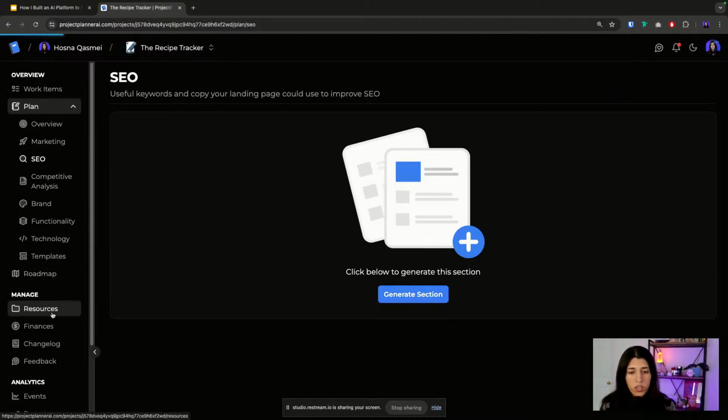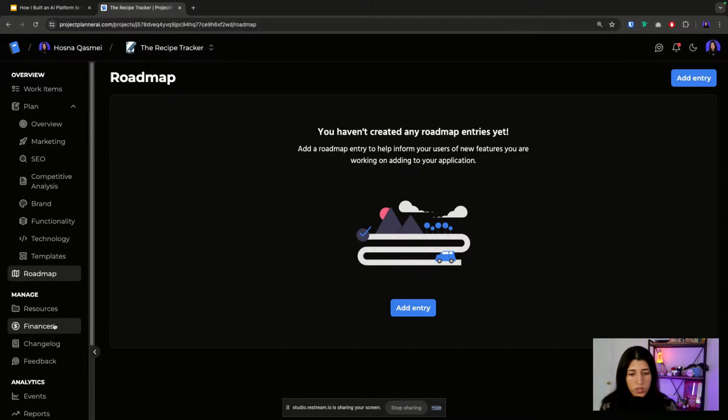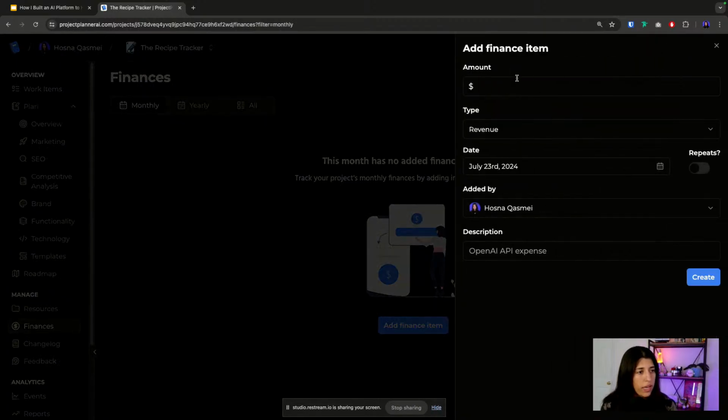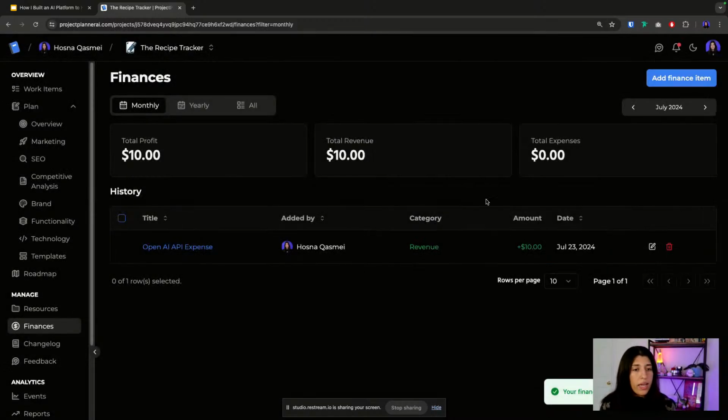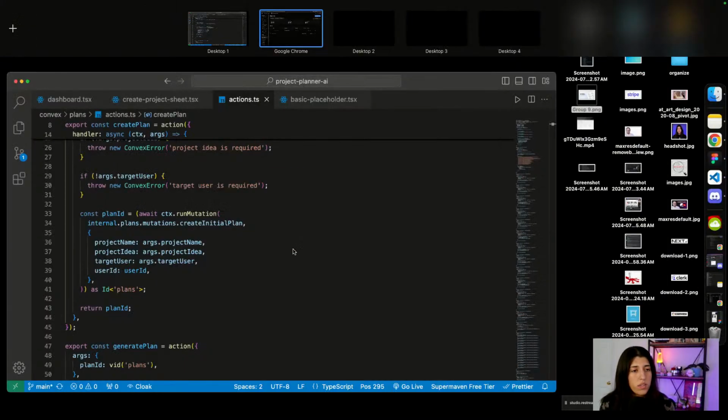And then we have all these other features still that are still accessible. So let's say I want to add a finance item, right? You could do something like that. Open AI API expense. And then you'll see in real time it being added. The table is shown here. And then you got everything shown, right? So let me go back to here.